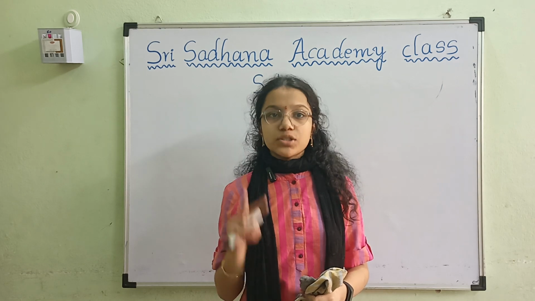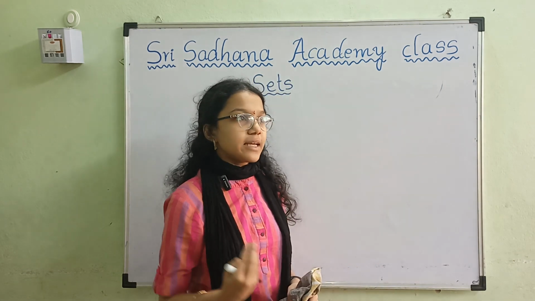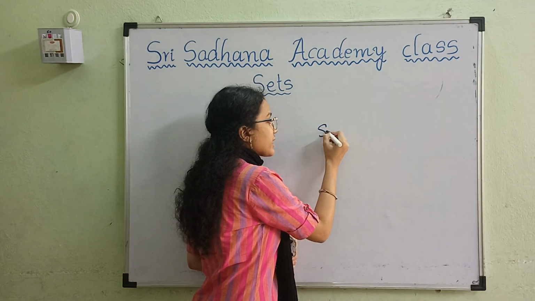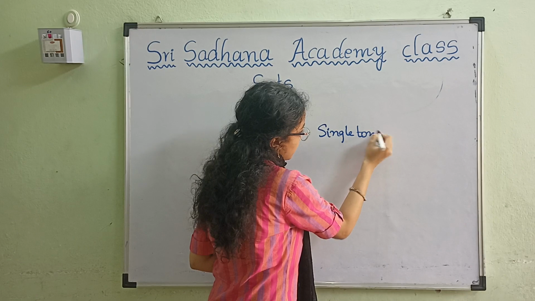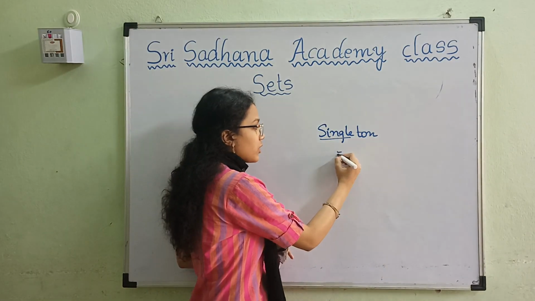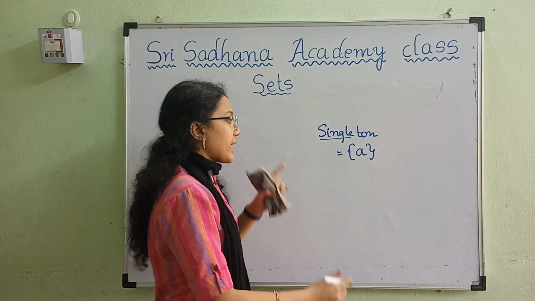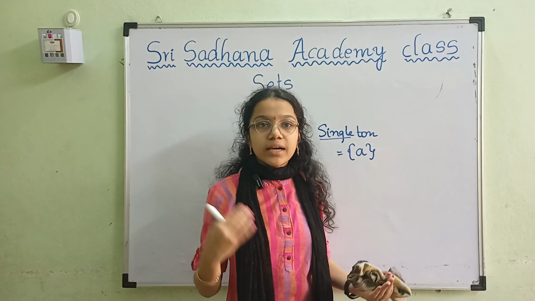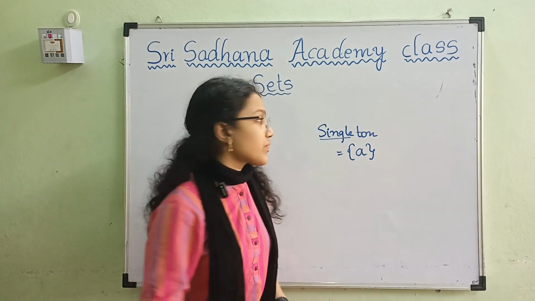After that, the next two types are singleton and null set. The name itself says singleton. Single means one. There will be only one element in the set. It can be a letter, number, word or anything. There will be only one element in the whole set.